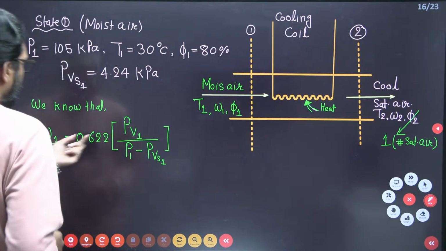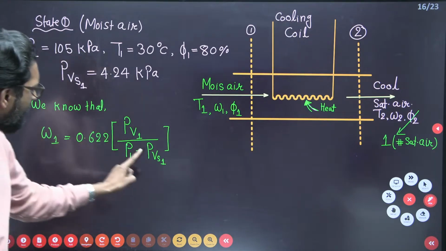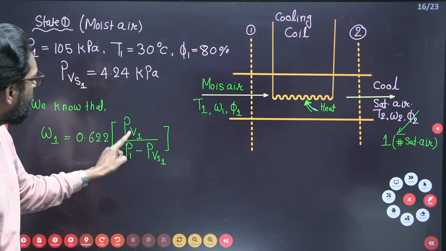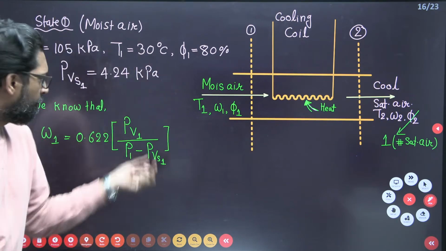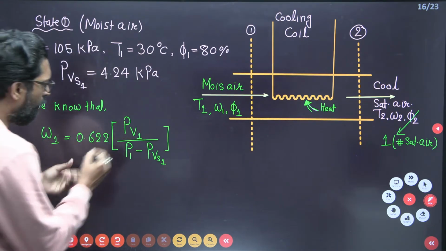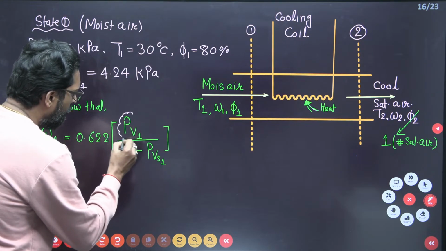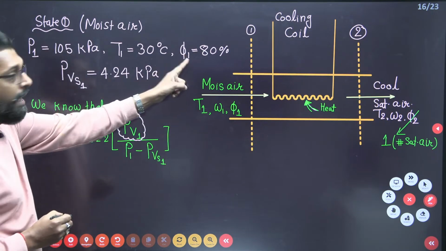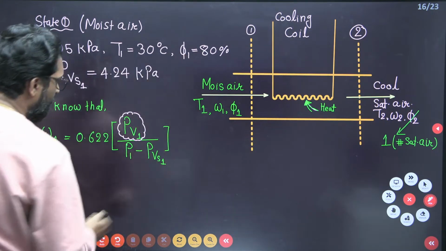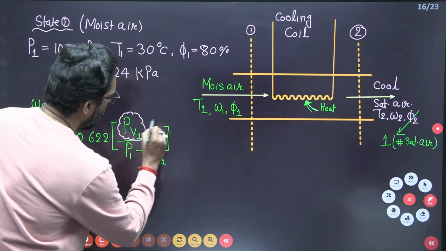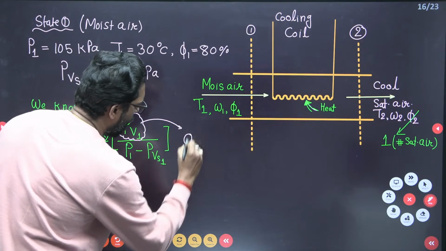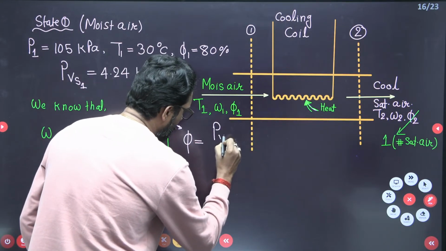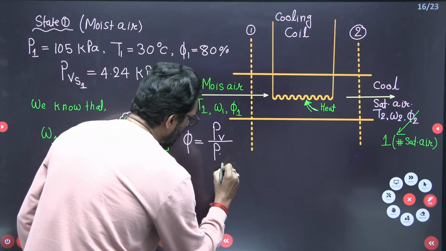Now, the partial pressure of water vapor under saturation condition is given, but the partial pressure of water vapor is not given. So how to find this value? You have to find it from the relative humidity phi 1. We know that the relative humidity phi is equal to the partial pressure of water vapor divided by the partial pressure of water vapor under saturation condition.